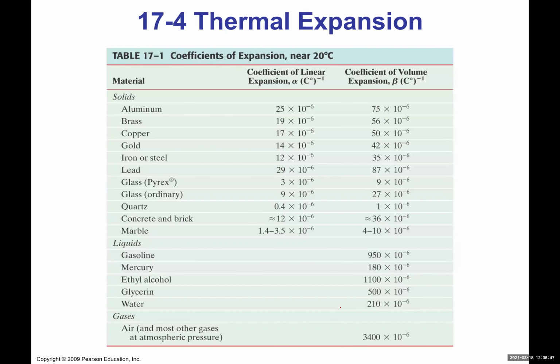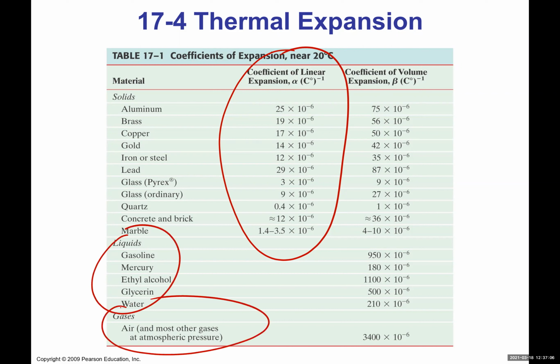If you look at the table here, the coefficient of linear expansion is right here. You can see aluminum, brass, and copper all have different values. Mostly it's for solid materials. When you go to a liquid or a gas, you don't see linear expansion, because we assume this is more of a solid object.